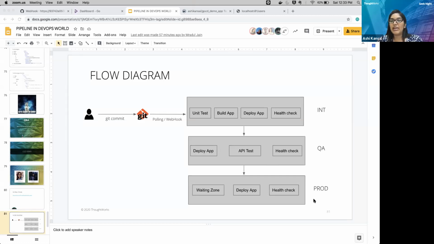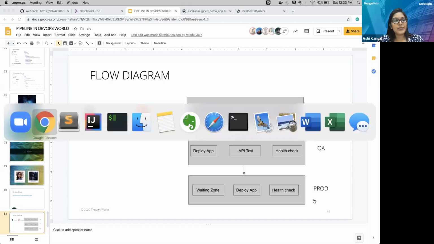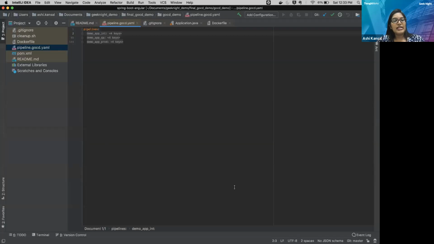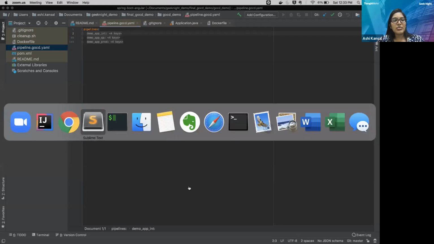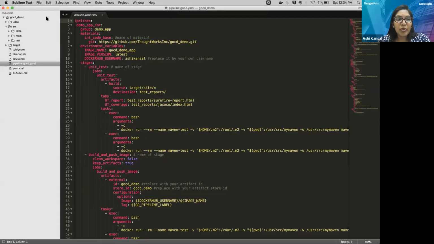So let's now map how it maps to the actual CI/CD pipeline. So let's go over here. Okay, so this is the repo which I'm currently using, and we are going to showcase a Java Spring Boot application. It's a minimal e-commerce application which has certain endpoints that we will show. In this repo, we have one file, pipeline GoCD.yaml, and this file is responsible for creating every CI/CD pipeline.